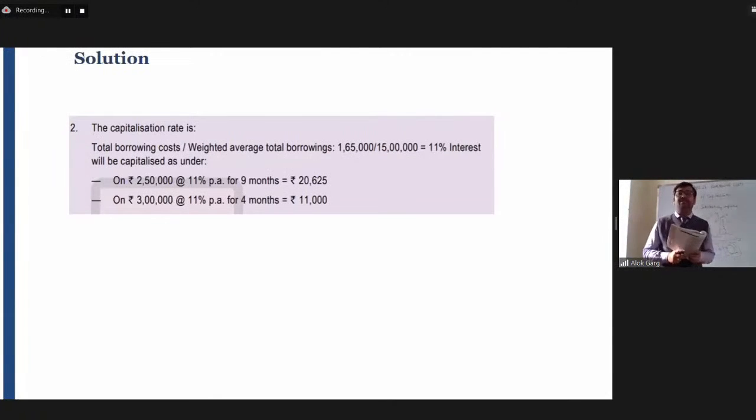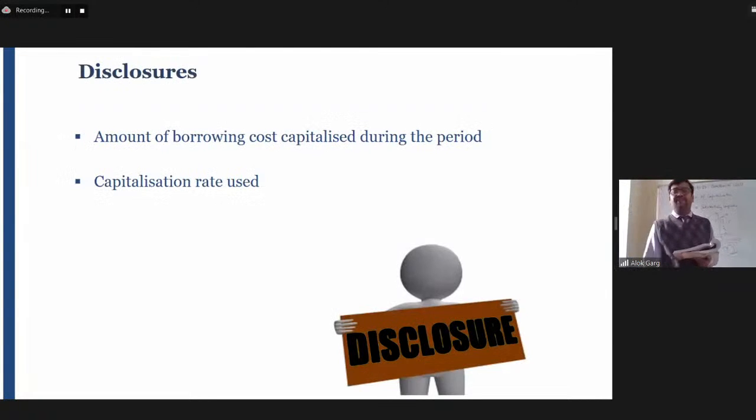The capitalization rate is total borrowing cost divided by weighted average total borrowing, which is 11%. On 250 at the rate of 11% for 9 months. On 3 lakh, it is 11% per annum for 4 months. As far as disclosure is concerned, of course, the amount of borrowing cost capitalized during the period. If the company has capitalized any borrowing cost, it is required to be disclosed in the notes to accounts. And what is the capitalization rate used in case of general borrowing? This is also required to be disclosed.